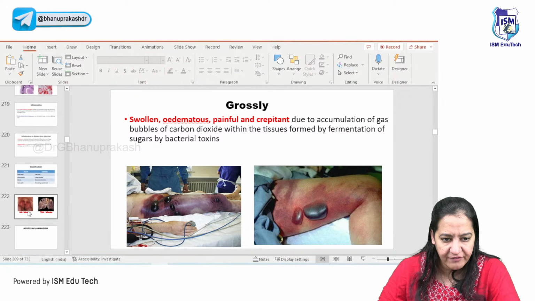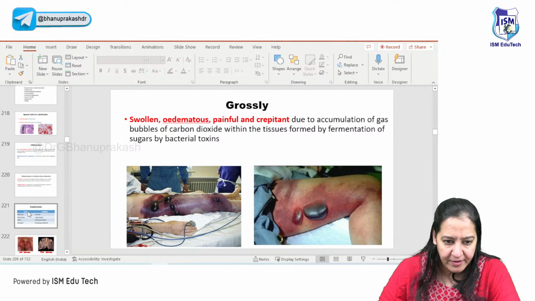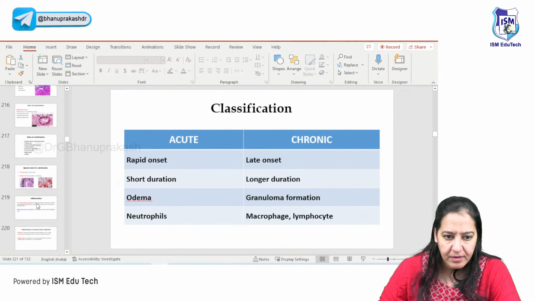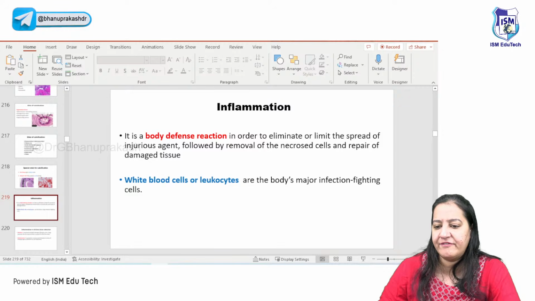Do you have any doubt or confusion here? Shall I move to the next topic, inflammation? Acute and chronic inflammation. Are you people still there? Can we go ahead? Okay.